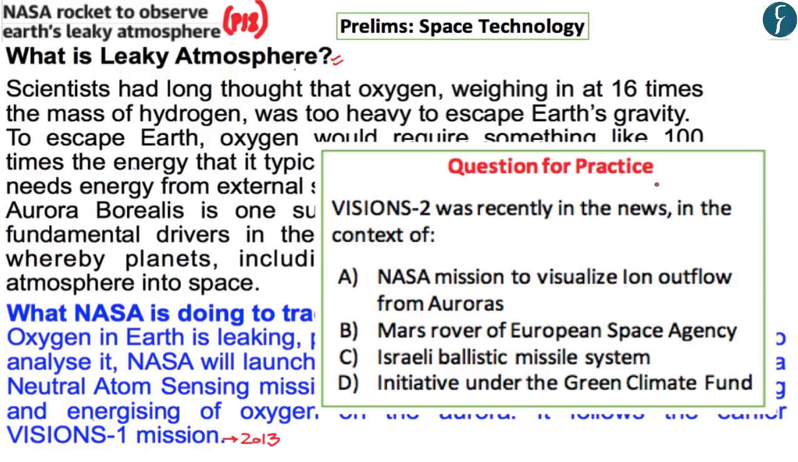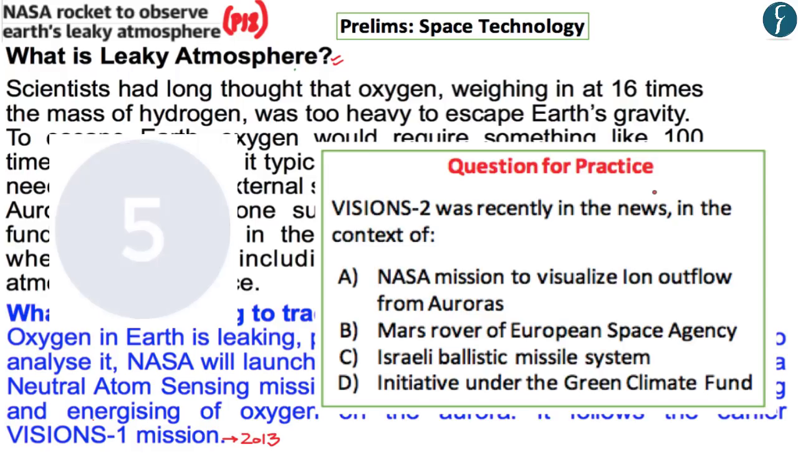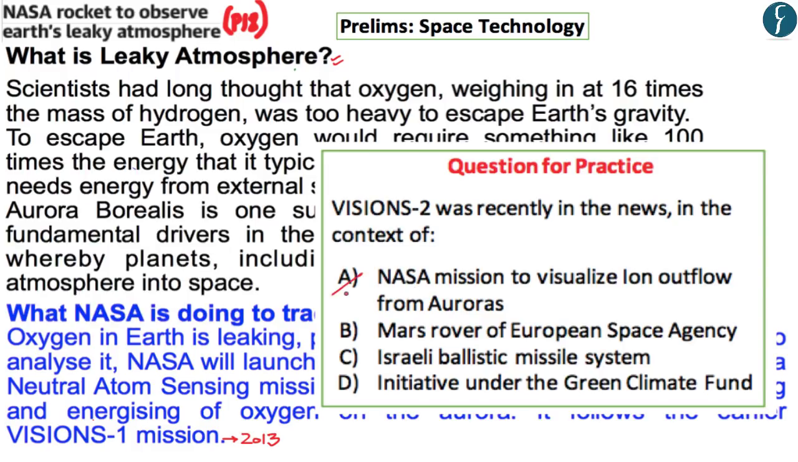Now, a question for practice: Visions 2 was recently in the news in the context of, and as you already understand, pause this video, solve this question, and wait for 5 seconds for the correct answer. Now, the correct answer to this question is A, that it is a mission of NASA to visualize the ion outflow, the proper term to describe the leakage of the ions of oxygen from the Earth's atmosphere. And so now with this, let us move on to the next article.